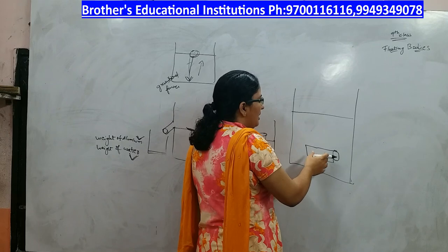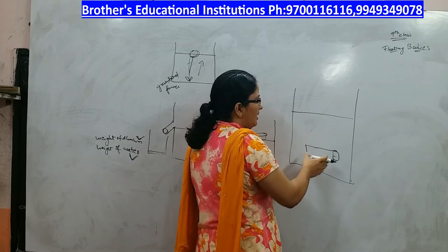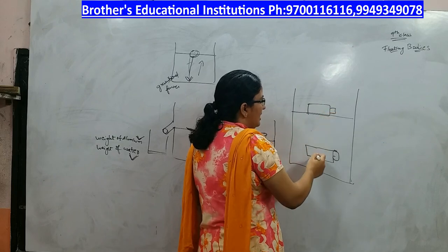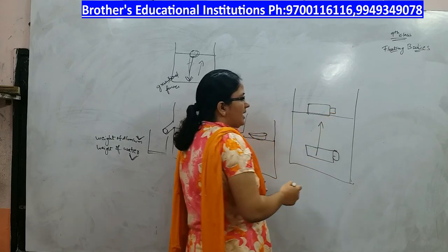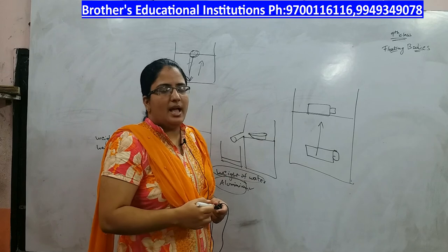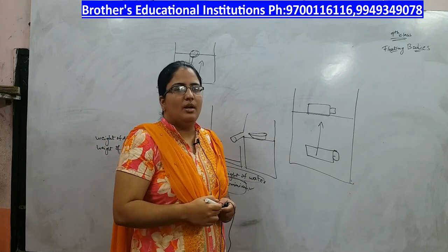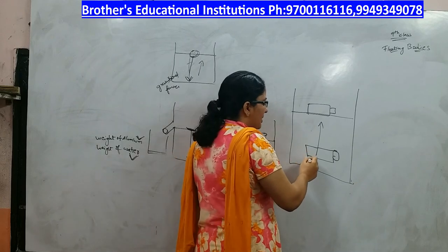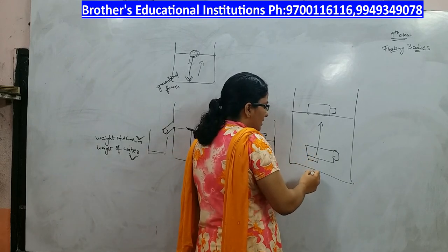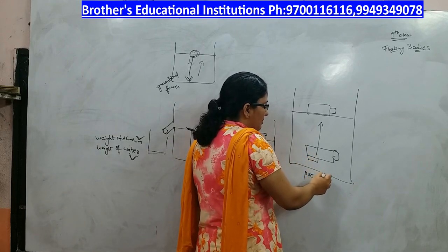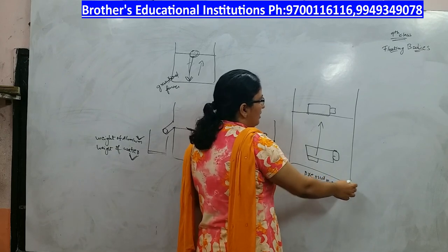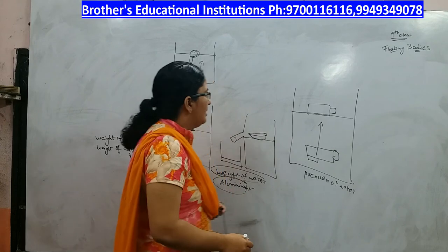As you remove your hand, the plastic bottle floats again. So this shows that there is some upward force acting in the liquids, and this upward force is called buoyancy. The force acting per unit area is the pressure of water.